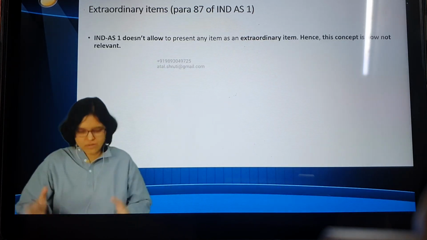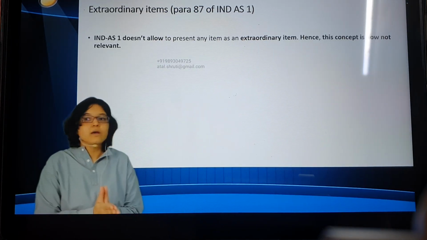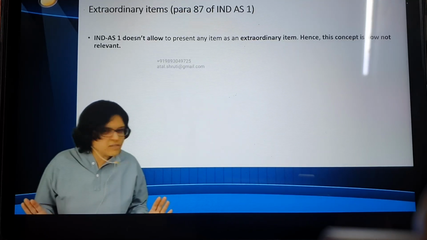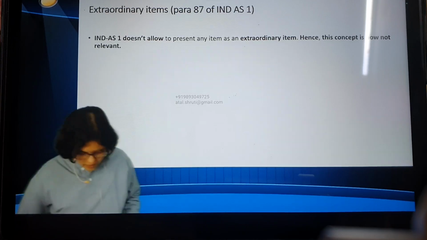Treat it separately, whether it is exceptional or whether it is extraordinary, just club it up under exceptional items. Don't say this is exceptional and this is extraordinary. Club it as exceptional. Are they simplified? In fact, yes. Simple to hear. Now, what important points do we need to know here?